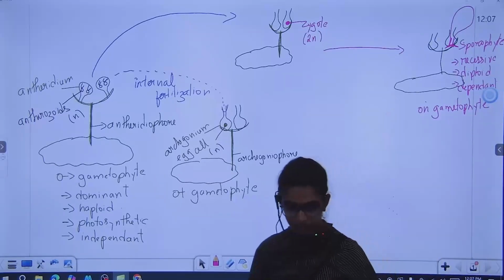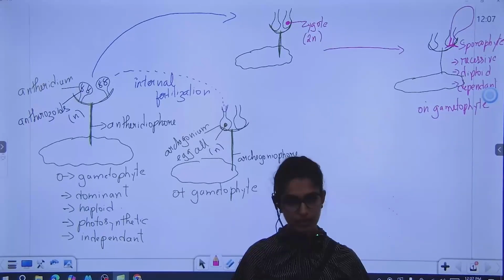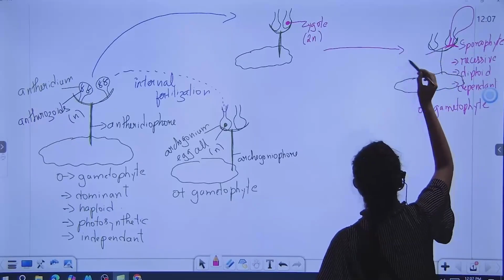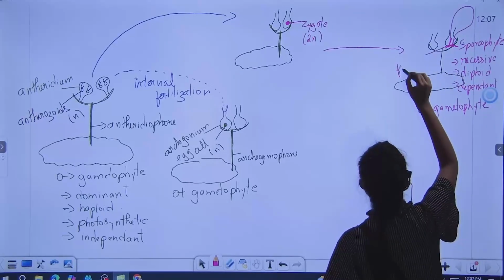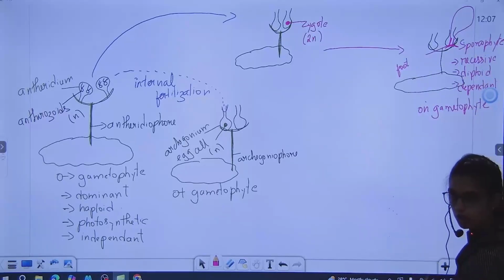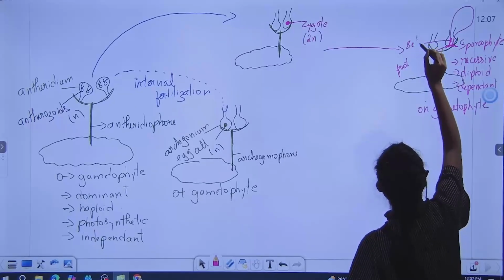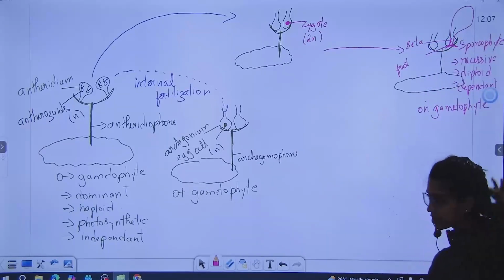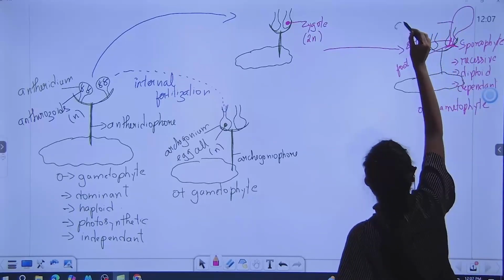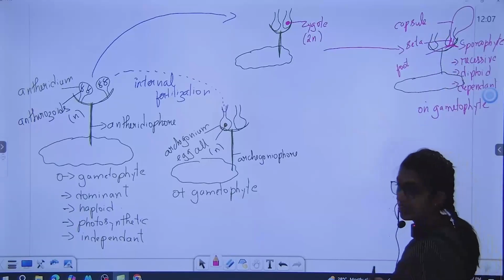Now this sporophyte is divided into three parts. The root-like structure that has formed we will call the foot, from which absorption happens. You can see a small stalk that is known as seta, and above there is a bulge structure, that is the capsule.